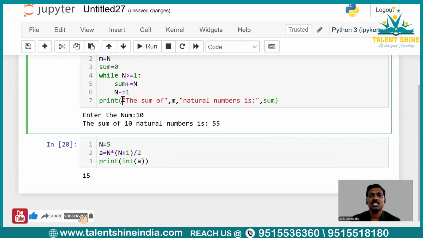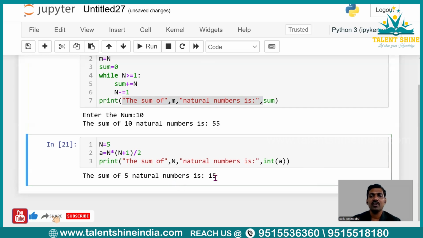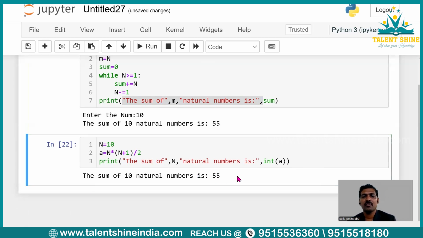So if you want to get this message over here, right? So let me paste it. Here, no need, no problem at all. You could use even n here. So now let me execute it. So the sum of 5 natural numbers is 15, right? So if I have given 10, so you will be getting 10 natural numbers sum, right? So I hope everybody is clear with this program.